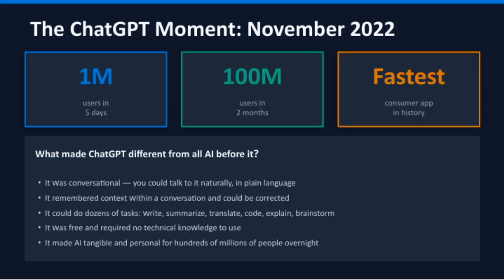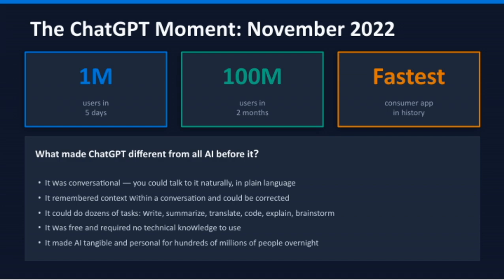So, what made ChatGPT truly stand out was how conversational it was. You could talk to it just like you would with a person, using plain, natural language. It wasn't just a rigid program. It understood the flow of a conversation, remembered the context as you went along, and could even be corrected if it made a mistake. That's a big shift from traditional AI, which often felt very impersonal and limited.